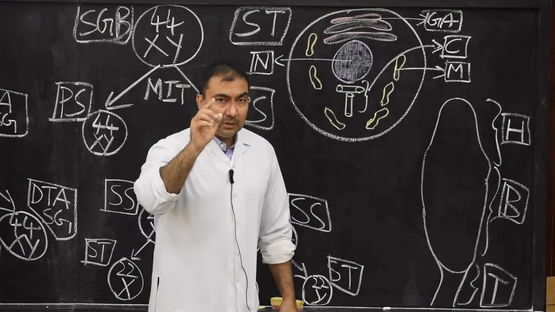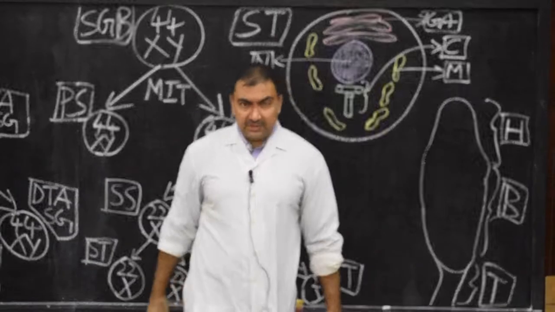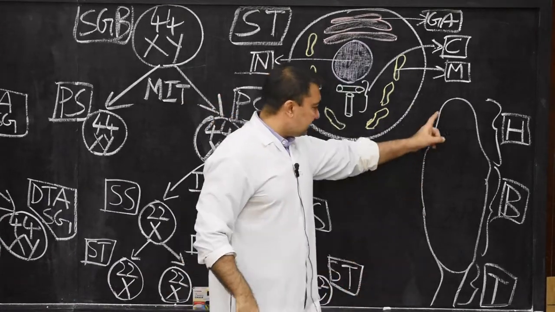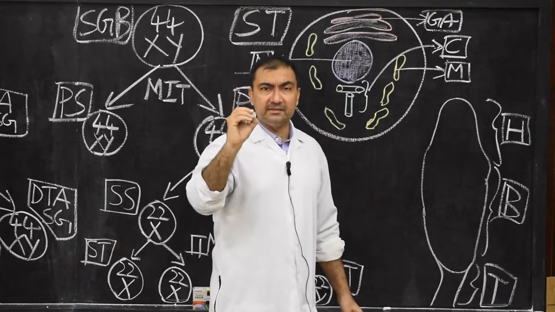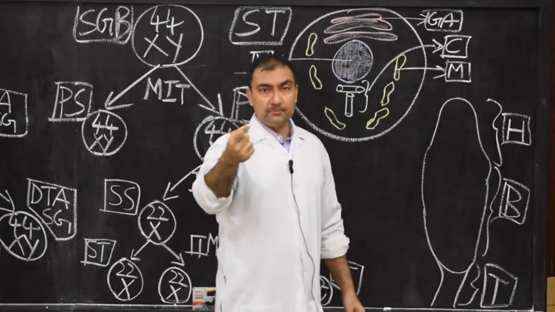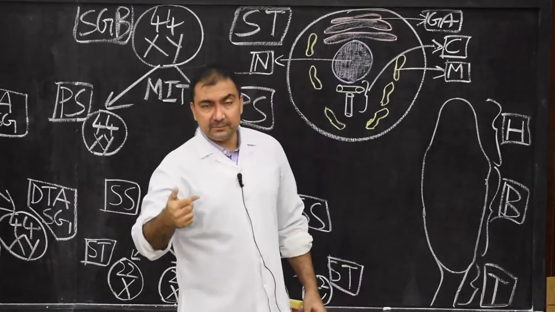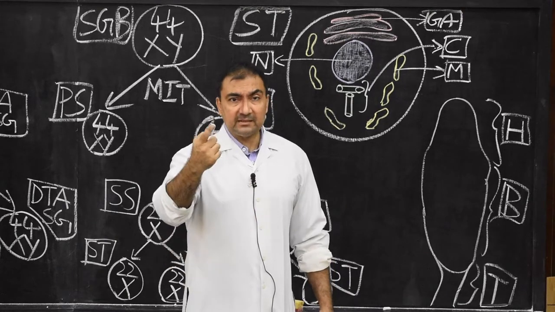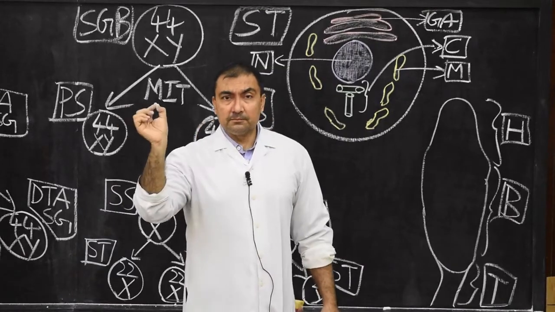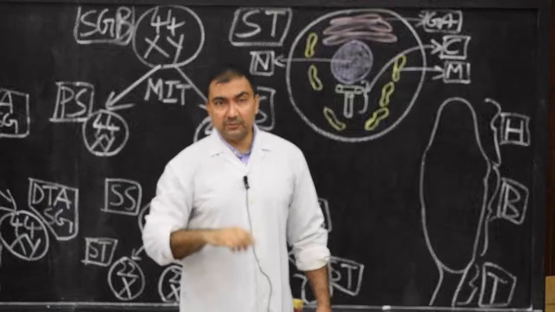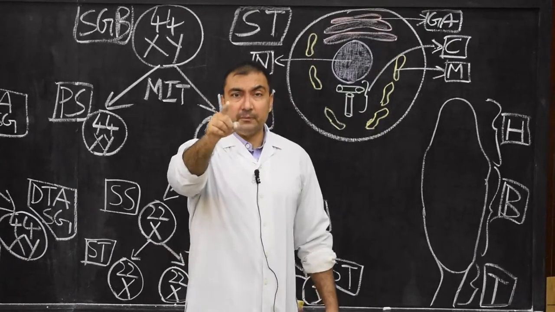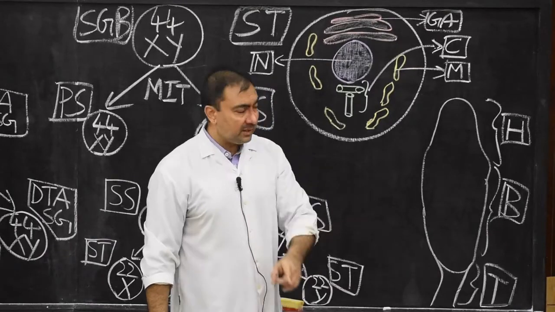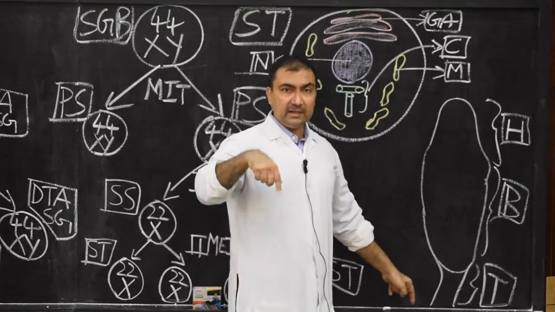Now please note down one thing: when you are asked for a short note on spermatogenesis, this is only a rough diagrammatic representation. Do not draw the entire spermatozoon including all the deep characteristic features, because that is another short note. That short note, which will come up in the next segment, is draw and label the structure of spermatozoon. Or it can be asked like, write a short note on transformation of spermatid to spermatozoon, or write a short note on mature spermatozoa. If these 3 patterns of short notes are asked, then and only then do you have to draw the entire spermatozoa. That I will cover in the next segment.